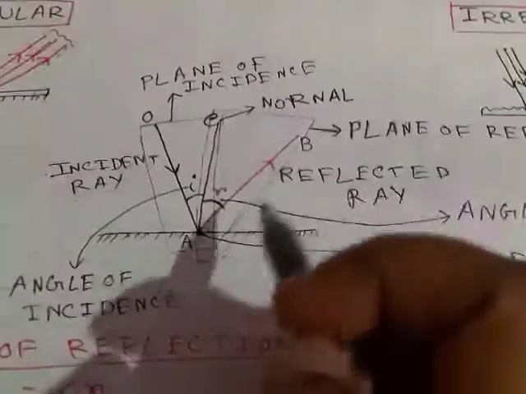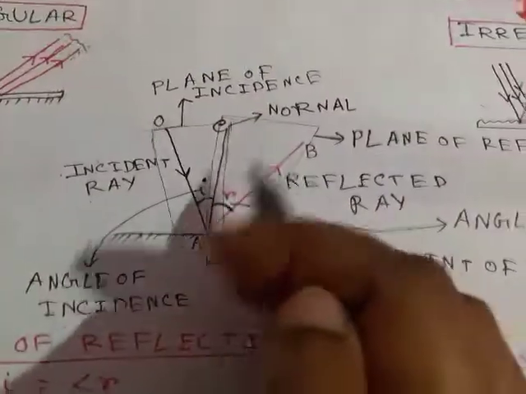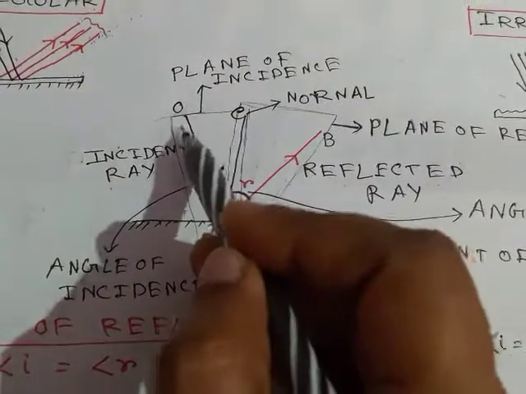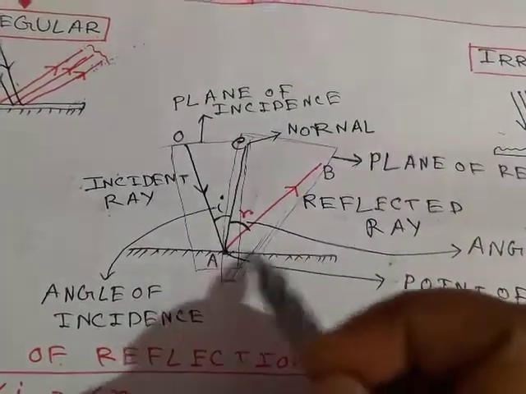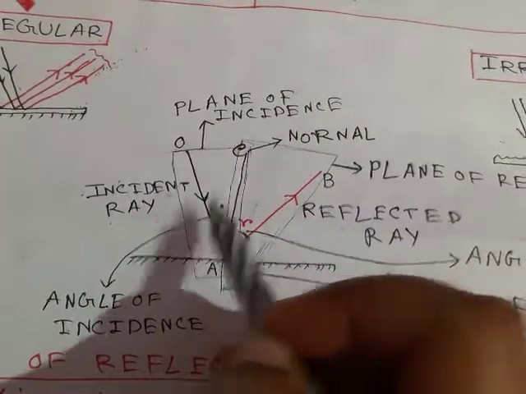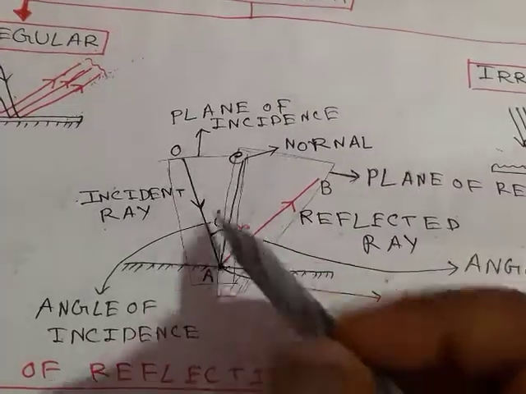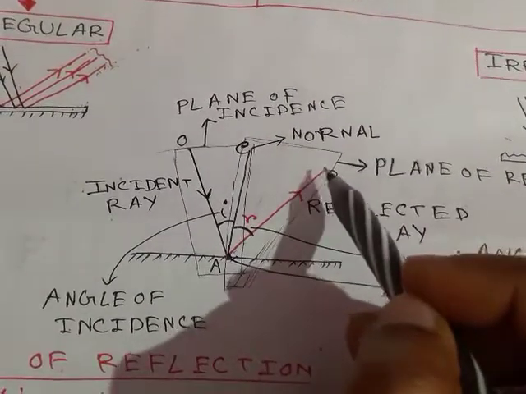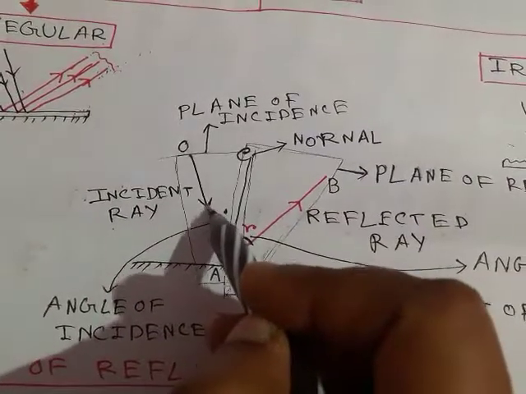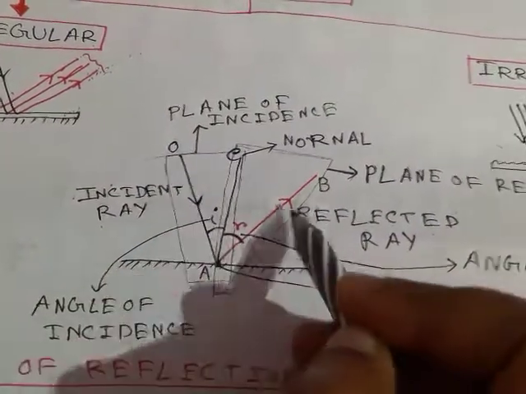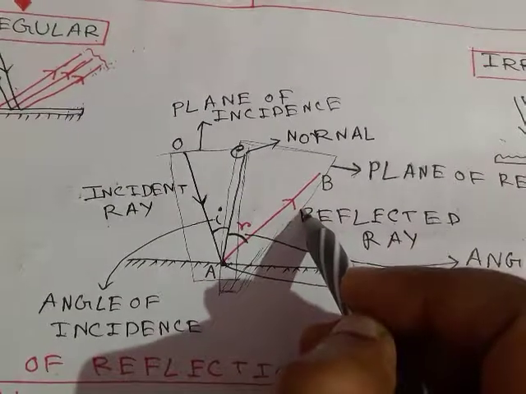Now there are different terms related to reflection. The light ray coming from the source and falling on the surface is called the incident ray. After striking, the portion of the ray which returns into the same medium is called the reflected ray. This is the incident ray given by this arrow. This is the reflected ray that goes out, so this arrow is given here.